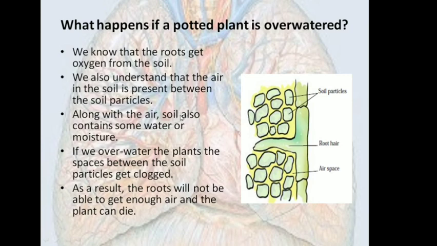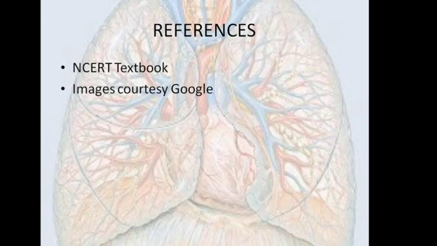Along with the air, soil also contains some water or moisture. If we overwater the plants, the spaces between the soil particles get clogged. As a result, the roots will not be able to get enough air and the plant can die. These air spaces will be filled up with water if you overwater. Then the root hairs will not have any air or oxygen to breathe, and therefore the roots will die. And if the roots die, then the whole plant will also die. So we should not overwater potted plants. Thank you.